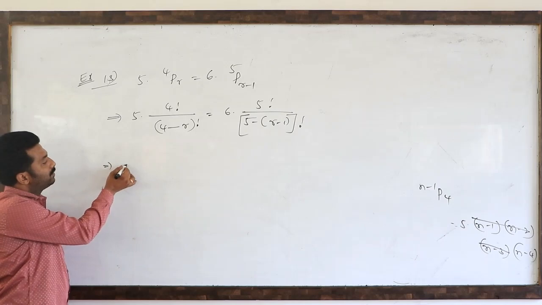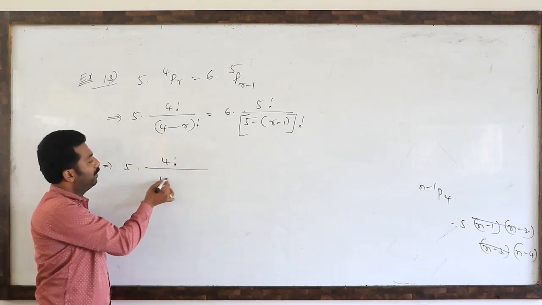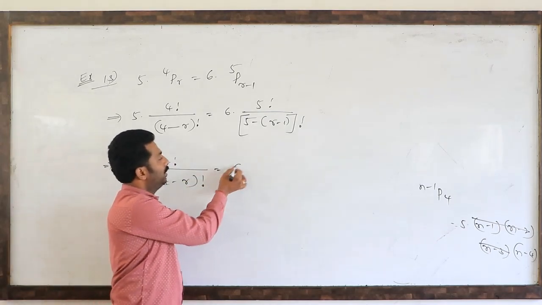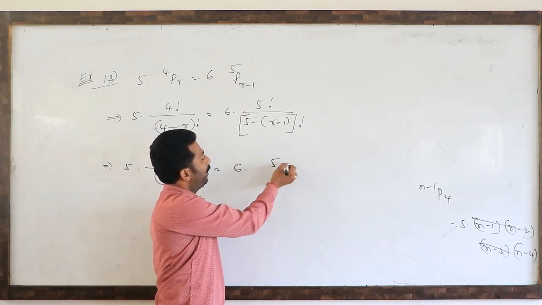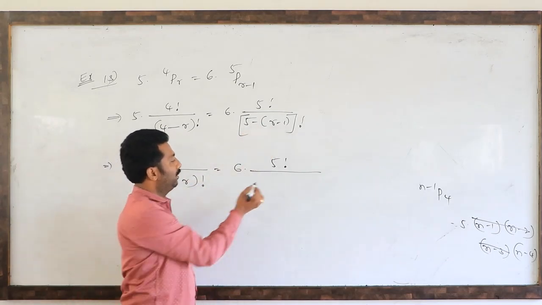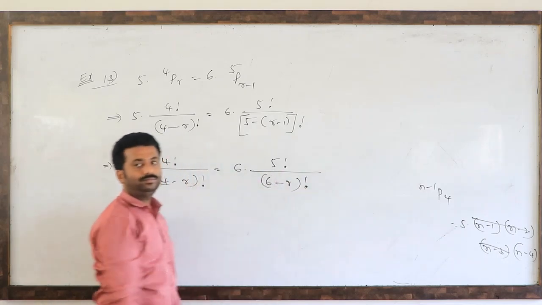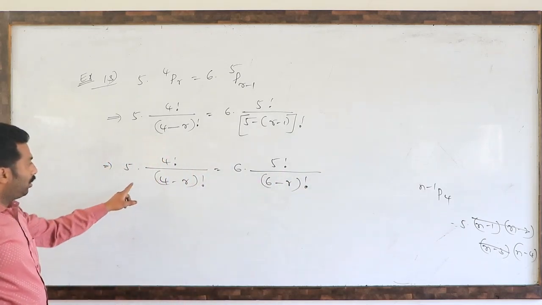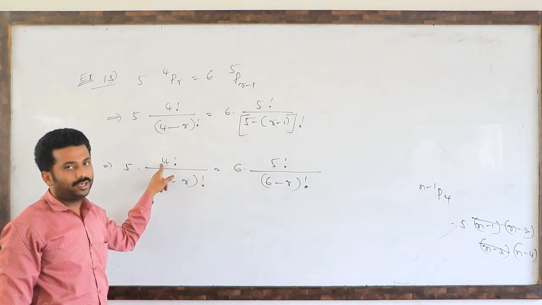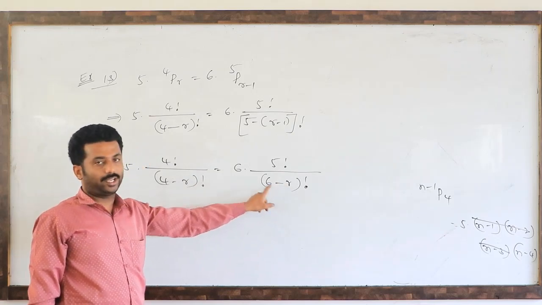So again, from this, 5 into 4 factorial divided by (4 minus r) factorial, right side 6 into 5 factorial divided by (5 minus r plus 1), nothing but (6 minus r) factorial. So you observe this is 4 factorial, this is 5 factorial. So 5 factorial in terms of 4 we can write. Then this is (6 minus r) factorial. We can reduce this one.